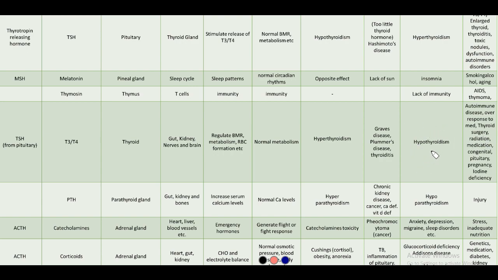So dryness of skin can occur, and weight gain, hair fall, and so on are the symptoms of hypothyroidism. Hypothyroidism is very dangerous in pregnancy. It can cause severe brain damage to the fetus called cretinism. So cretinism causes stunted growth, mental disabilities, etc.